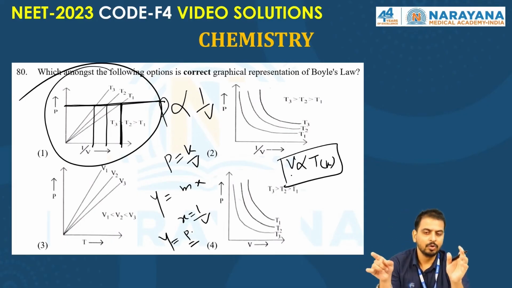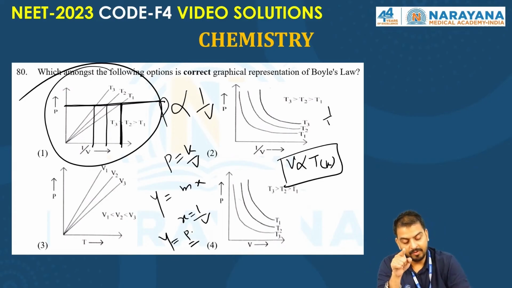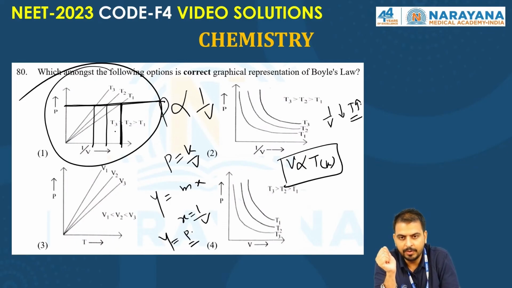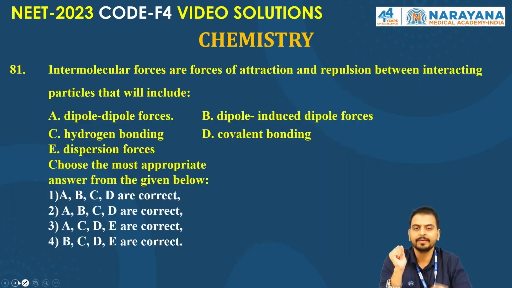So, temperature increases, volume increases, but 1 upon V decreases as temperature increases. So, here the correct answer will be just the opposite: T3 followed by T2 followed by T1. So, it goes to option first. I hope it's clear. Right?